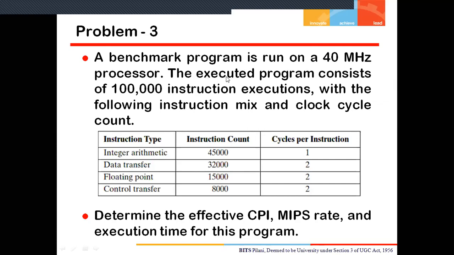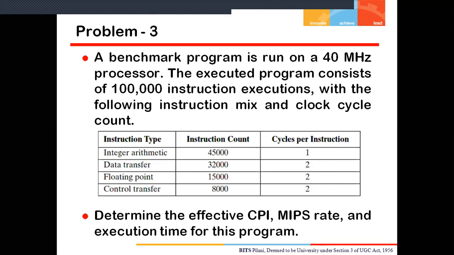Now this executed program consists of over 1 lakh instructions, executed with the following instruction mix. Integer arithmetic is 45,000, and its required cycles per instruction is 1. Data transfer is 32,000, and the required clock cycles per instruction is 2. Floating point is 15,000. Control transfer is 8,000. If I total all of these, we get 1 lakh instructions of different types, and each different type of instruction has a different CPI. That's why they are categorized into different portions.